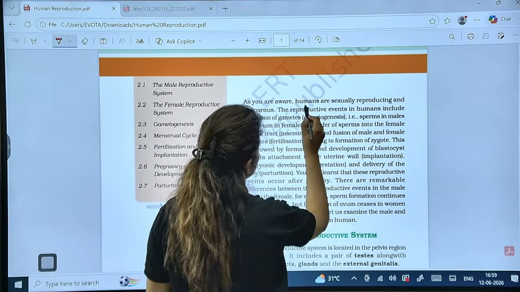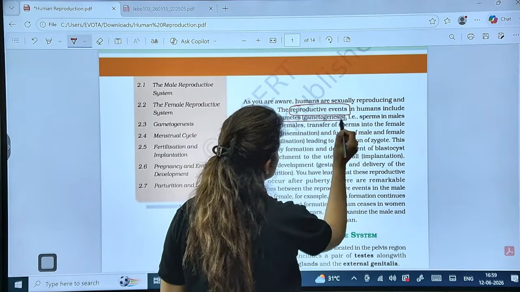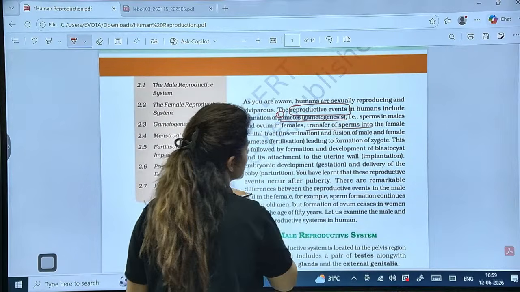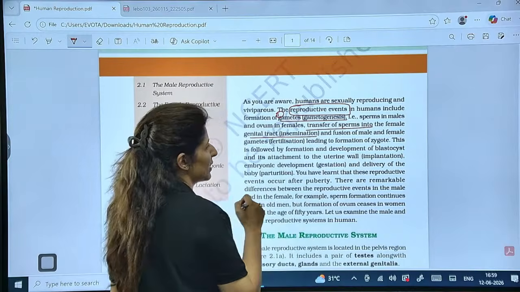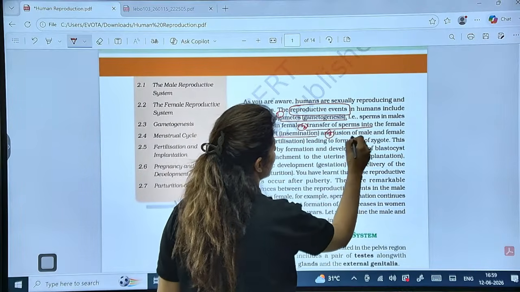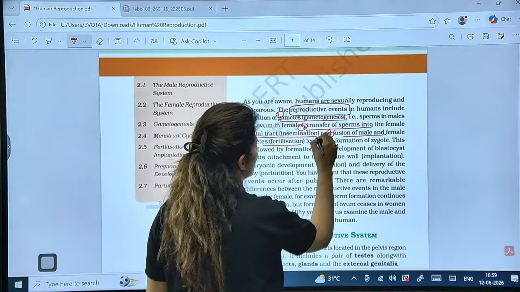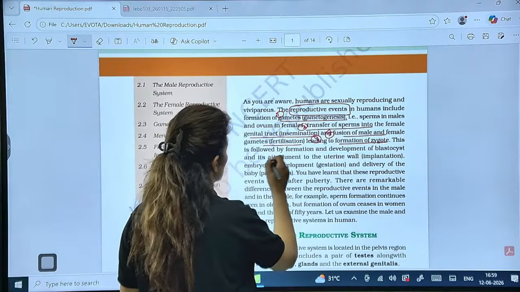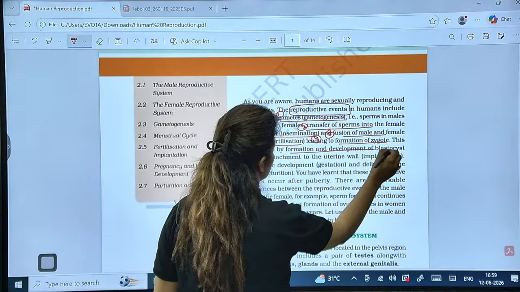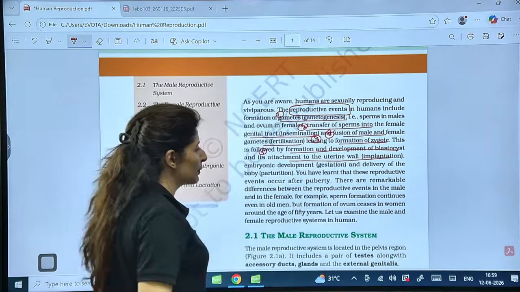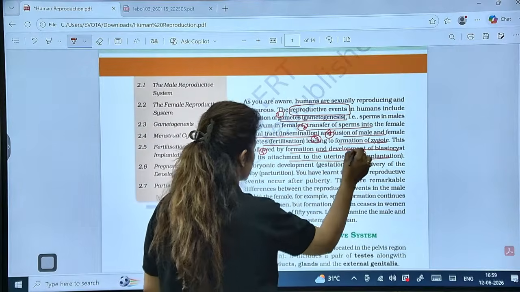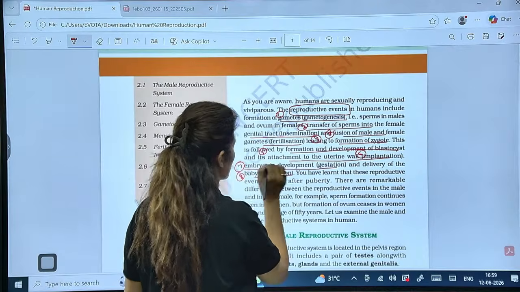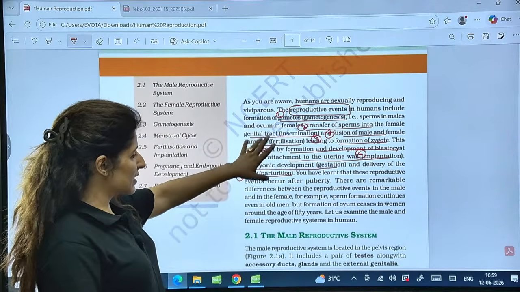So the reproductive events, the first being gametogenesis, right? Sperm production in male and ovum in female. Second is transfer of sperms into the female genital tract, that is by insemination. Then third is the fusion of male-female gamete, that is called fertilization. Fourth is the formation of zygote, and finally there is formation of embryo, followed by formation and development of blastocyst, and embryo will be implanted, that is sixth, and finally this gestation leading to delivery of the baby or parturition. So you should know these events in sequence.